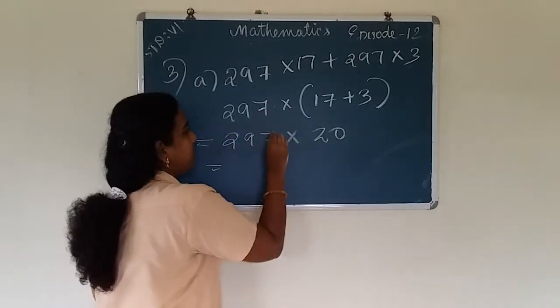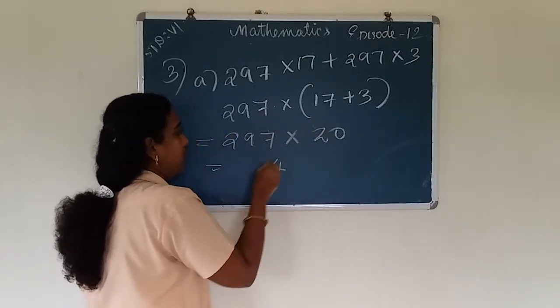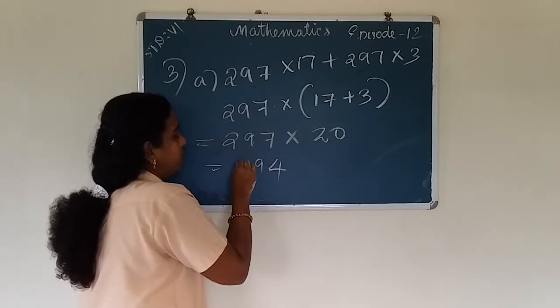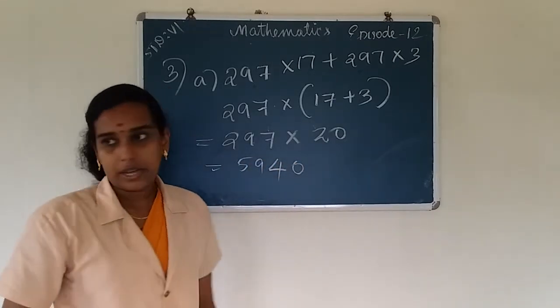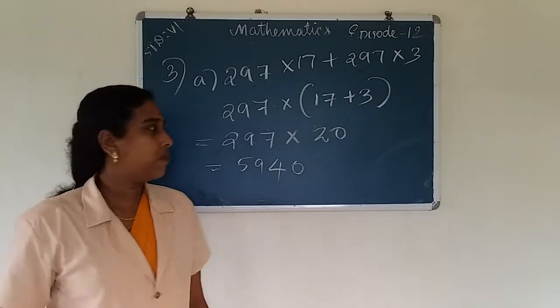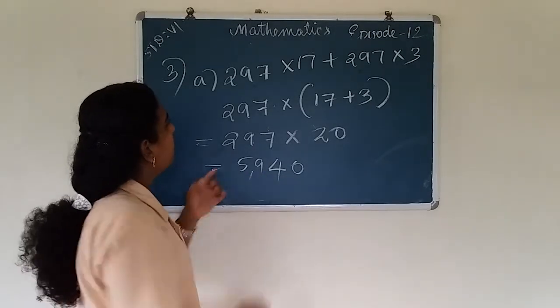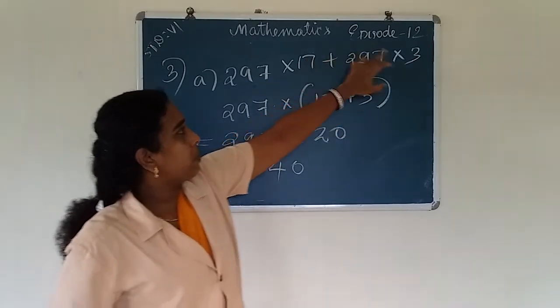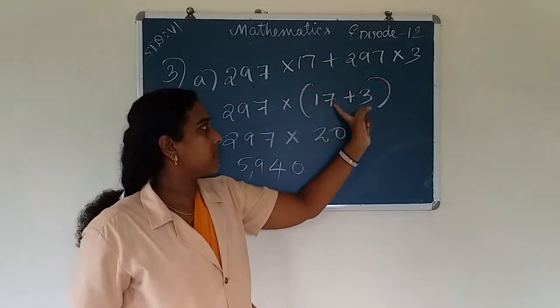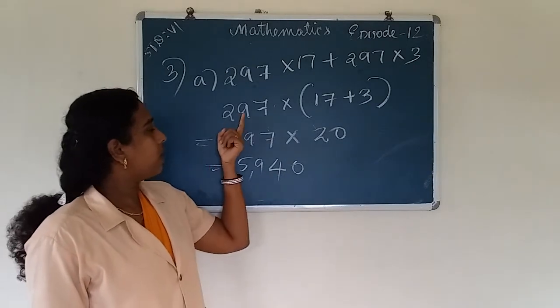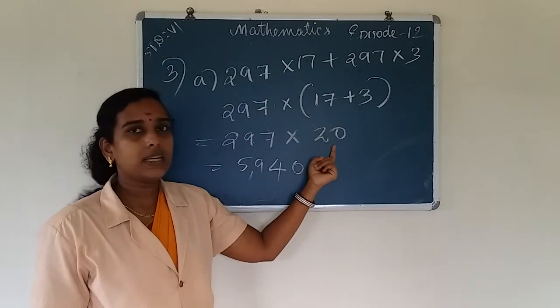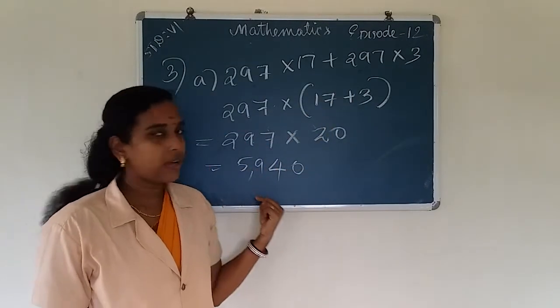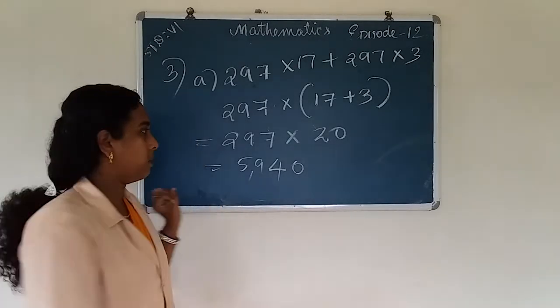Then we get 5,940. Here we take 297 as common and take the sum of the remaining digits, that is 17 and 3, 17 plus 3. So we get 297 into 20. Then the answer is 5,940.